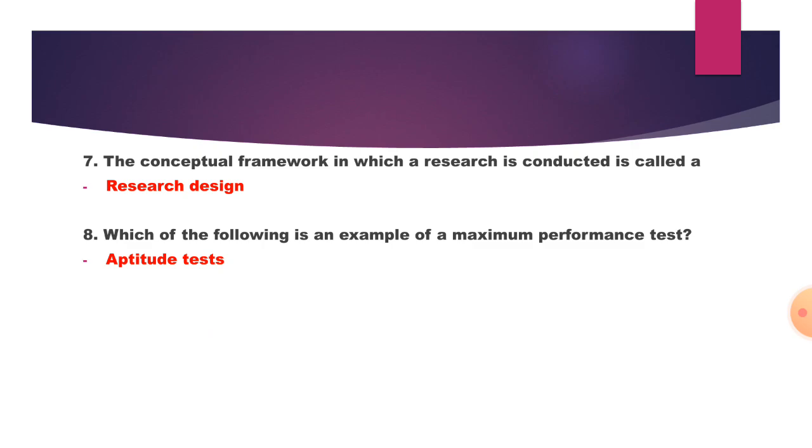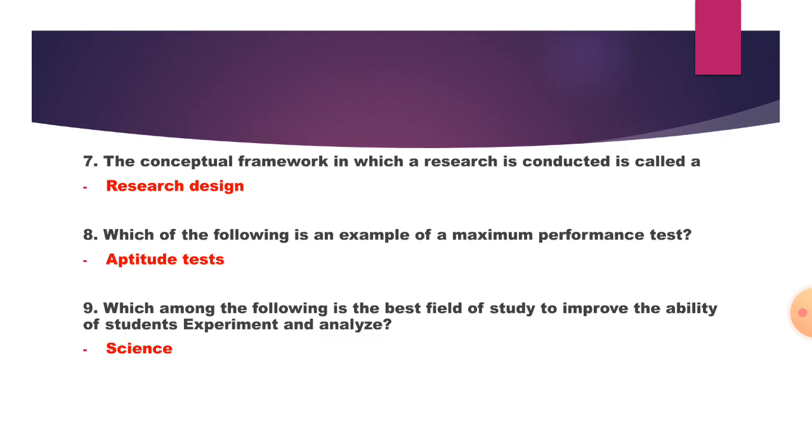Number 8. Which of the following is an example of a maximum performance test? So it is aptitude test, because here majority of the characteristic of a candidate can be checked, so it is an aptitude test. Number 9. Which among the following is the best field to study to improve the ability of students experiment and analyze? It is science, because science deals with the experimental and analysis purposes.